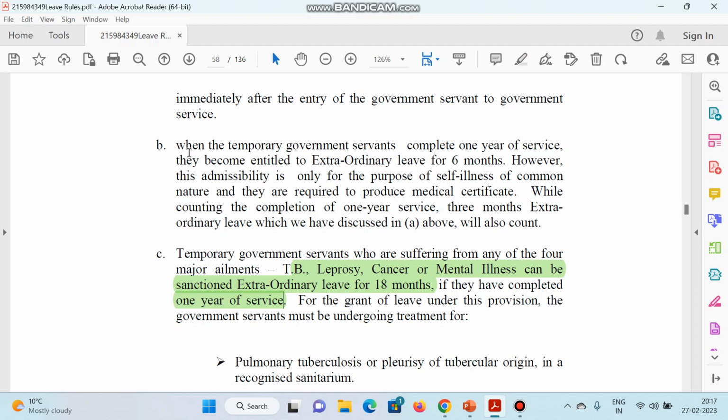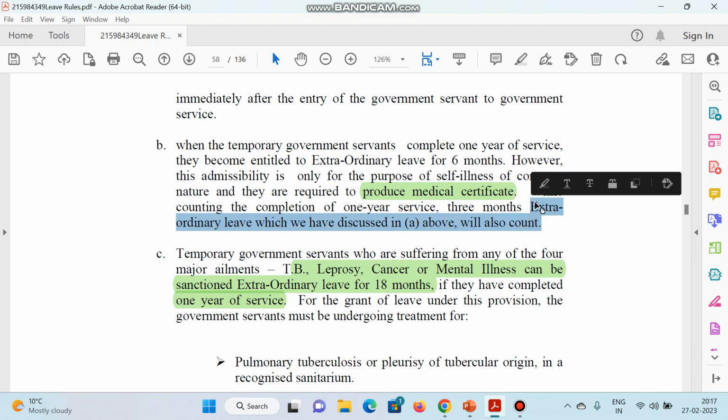Second point, when the temporary government servant completes 1 year of service, they become entitled to EL of 6 months. However, this admissibility is only for the purpose of self-illness of a common nature. And they are required to produce the medical certificate also. अगर illness common nature की है तो medical certificate देना अनिवार्य है. While counting the completion of 1 year of service, 3-month extraordinary leave will also count.